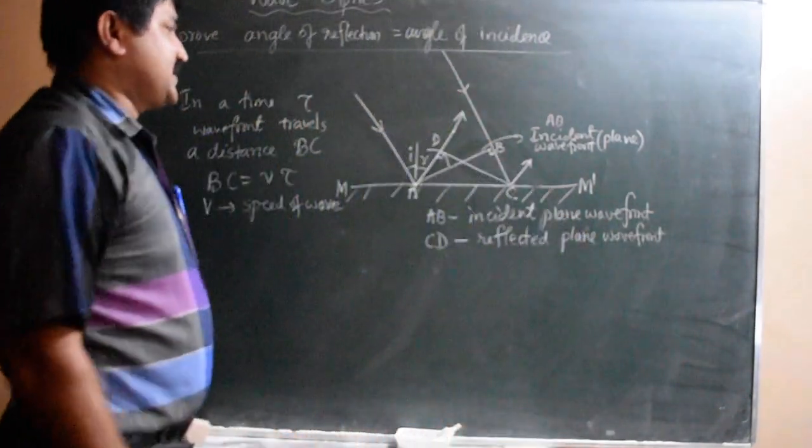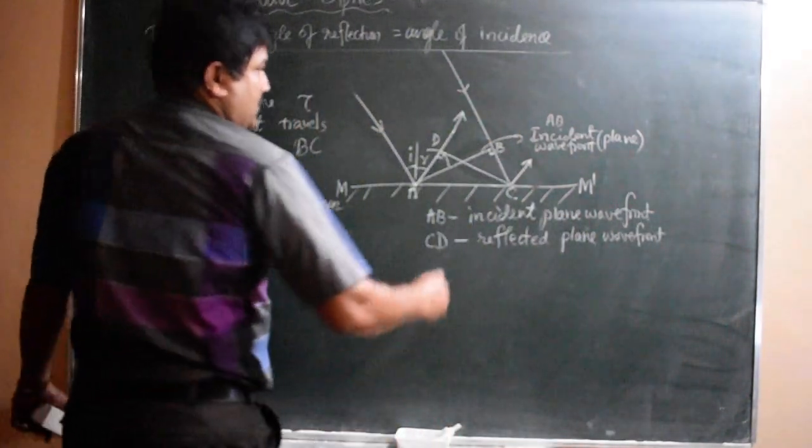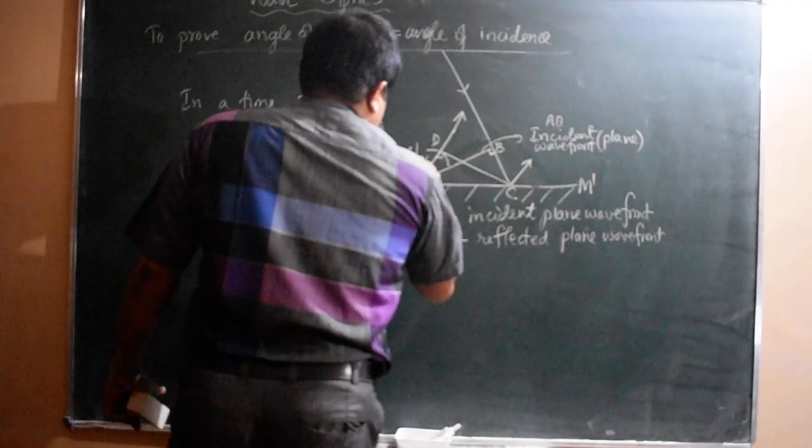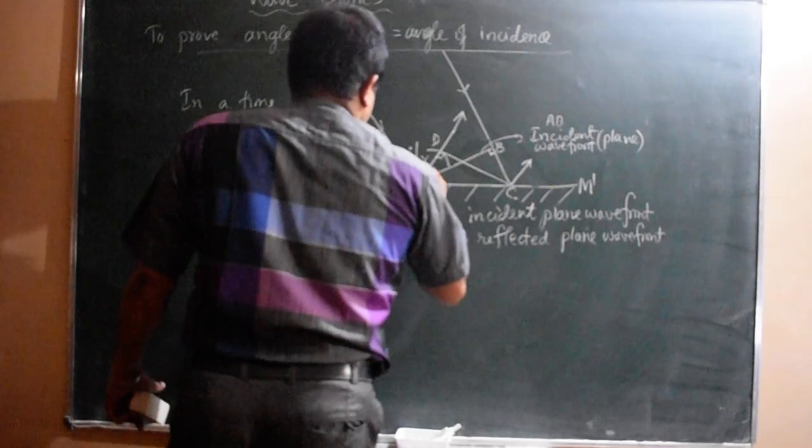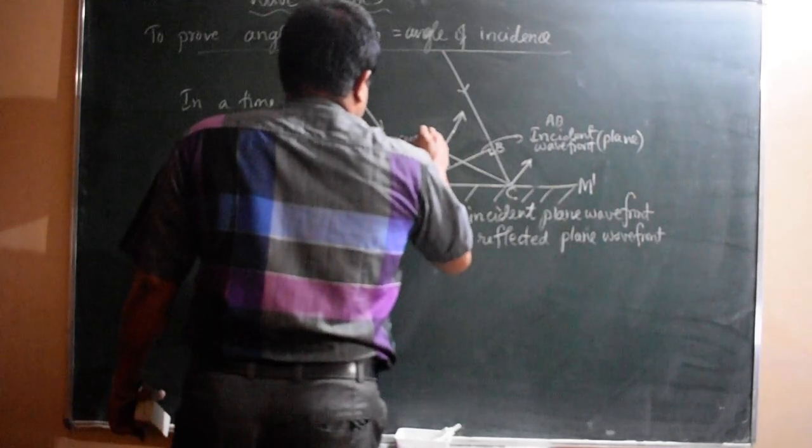CD is the reflected plane wavefront. So there is one arc, and see the angles. This is the angle of incidence. This is the angle of reflection. This is the normal.